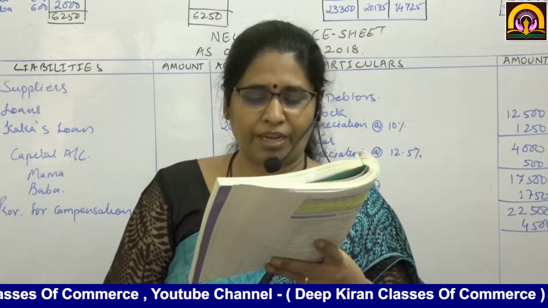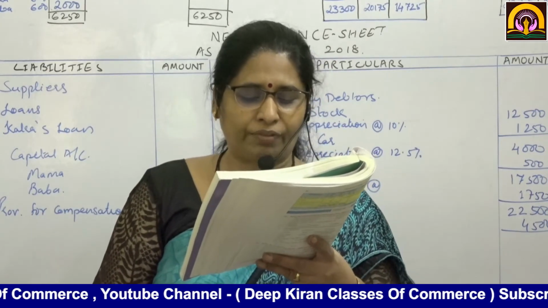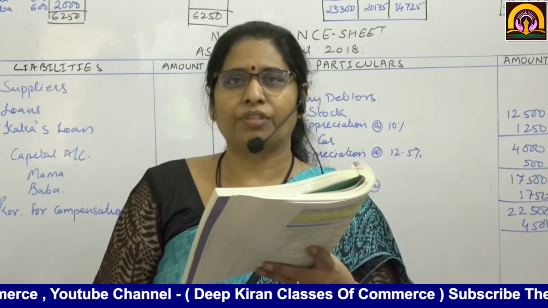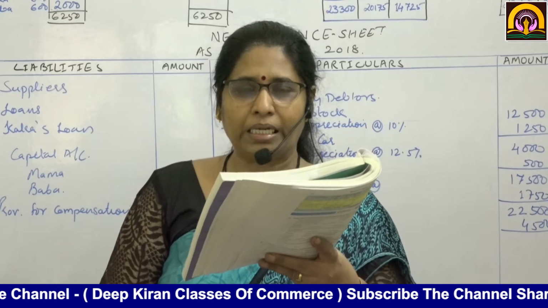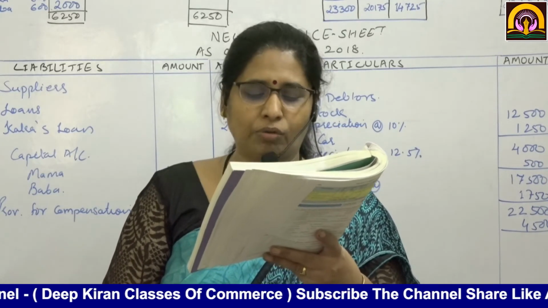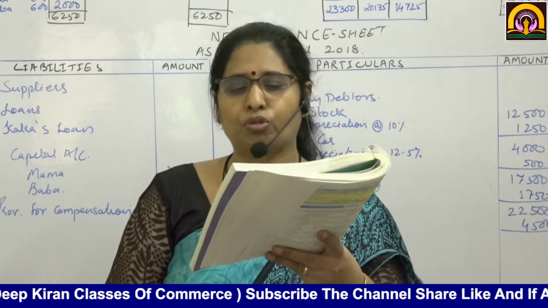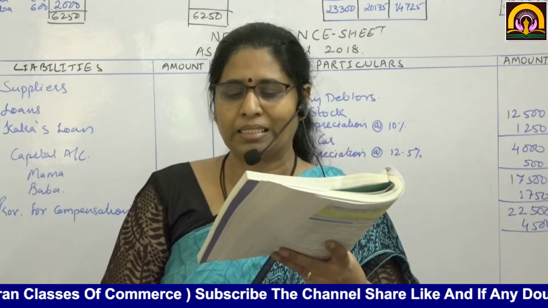Suppliers 7,000, loan 5,000, general reserve 6,250, capital Mama 20,000, Kaka 15,000 and Baba 12,250. Asset side: cash